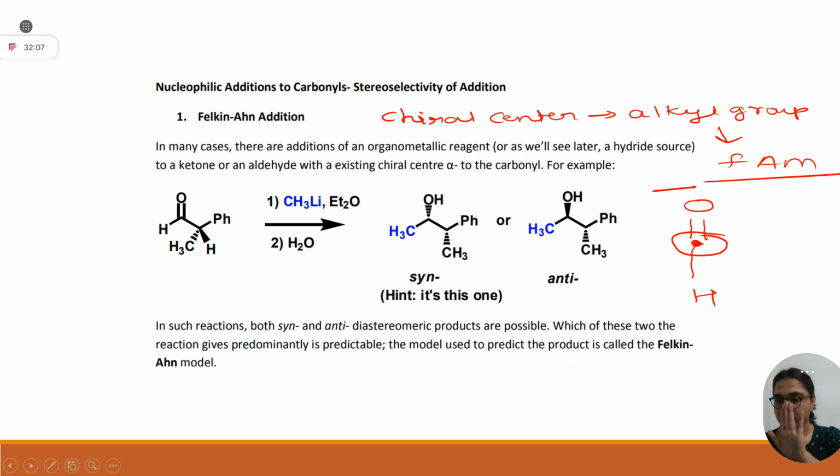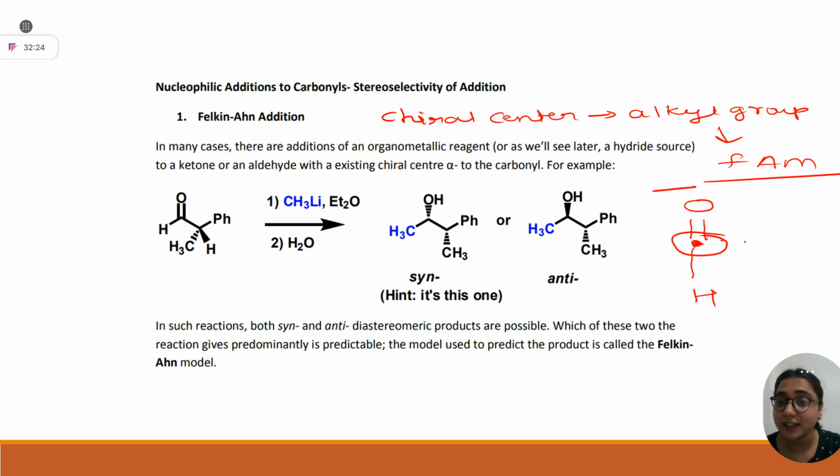In front, there are two carbons, front and back. In front, it is like this, COH. Okay. And at the back carbon, what things are there? Back carbon, there can be two possibilities.